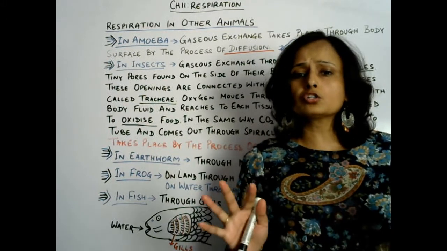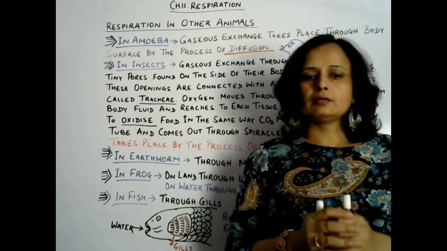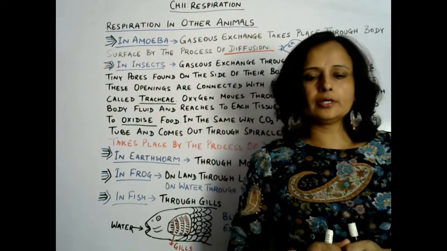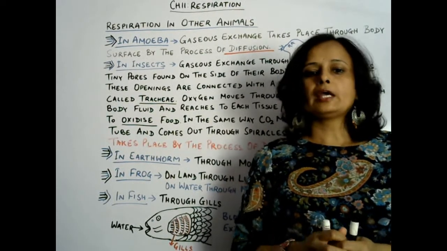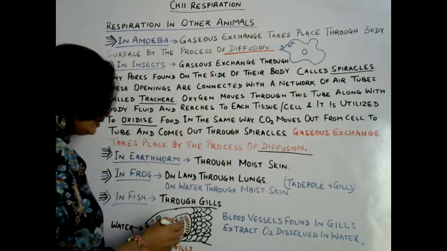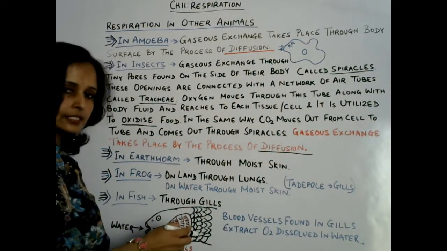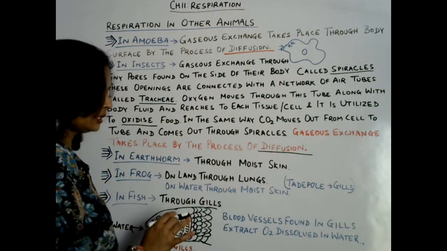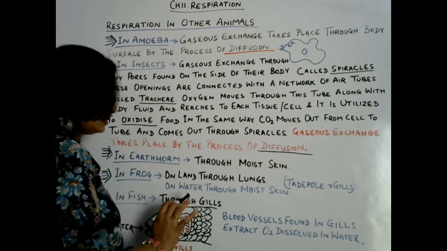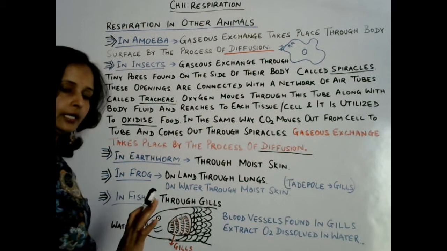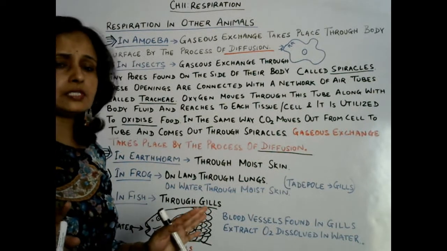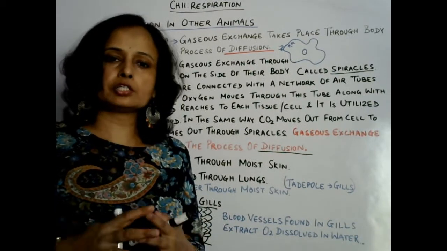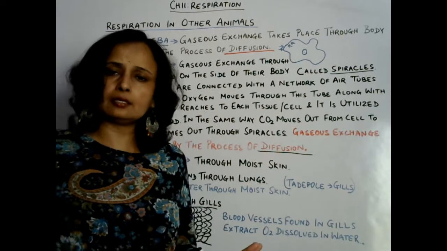That water moves towards the gills. Gills have lots of blood vessels, and we know the function of blood vessels. They absorb oxygen from the water, and the rest of the extra water comes out from the gill slits. The blood vessels found in gills carry that oxygen to each and every cell of the body, and then in each and every cell the same process of cellular respiration takes place. That is, oxidation of food takes place in each and every cell, correct?